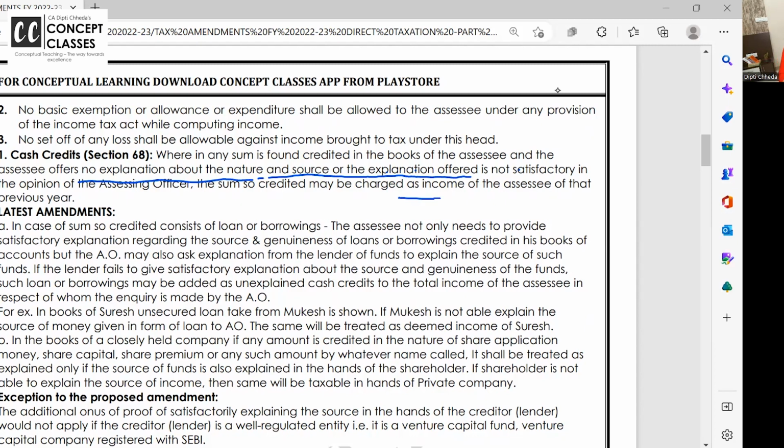The sum so credited may be taxed as income. Cash account debit to Hasmukh Lal. Who is Hasmukh Lal? Don't know. Why did you take the money? Don't know. So it is a cash credit, an entry in your books which you are not able to explain. It's your cash, your income, your black money. You have to pay 78% tax on that.